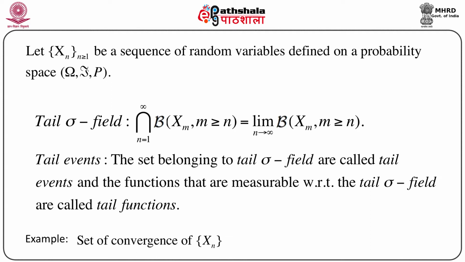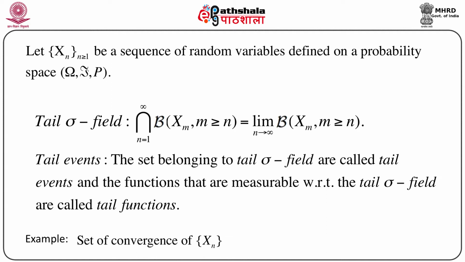Consider the intersection of those sigma fields, over n equals 1 to infinity, which is nothing but the limit as n goes to infinity of script B of X_m, m greater than or equal to n. We call this sigma field the tail sigma field. As we know, the intersection of sigma fields is also a sigma field, so this is always a sigma field.